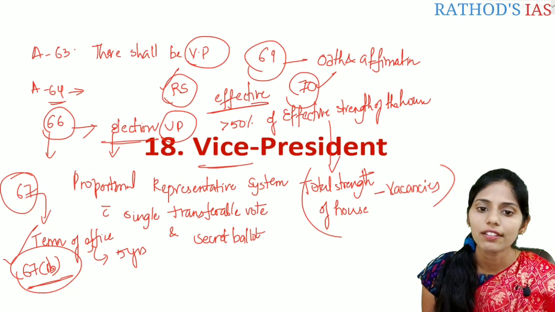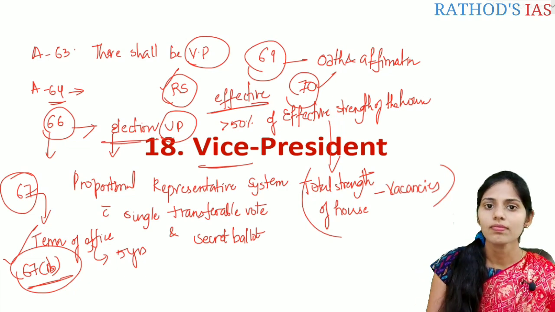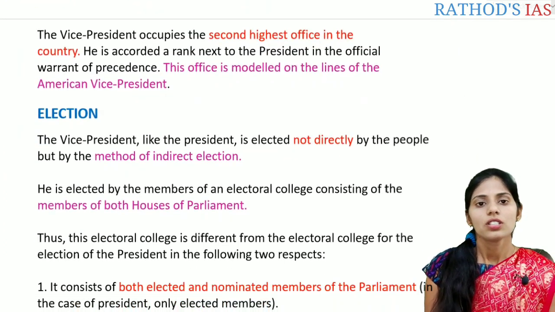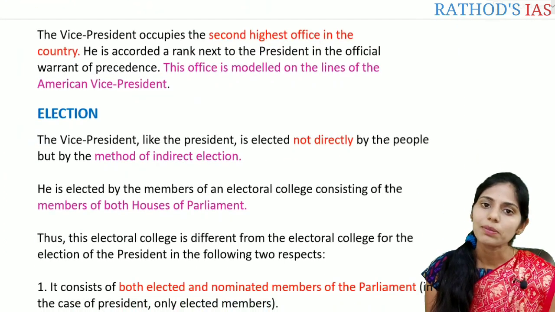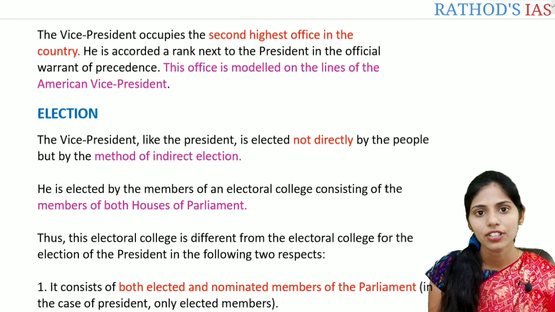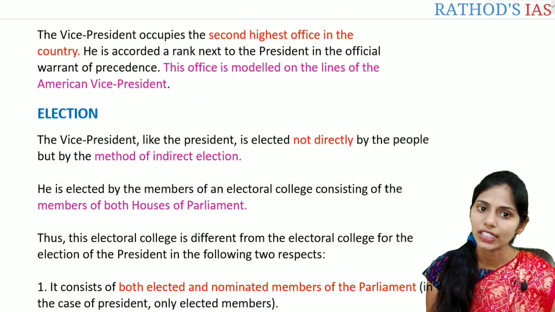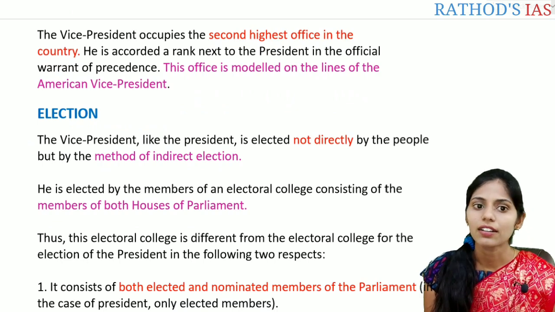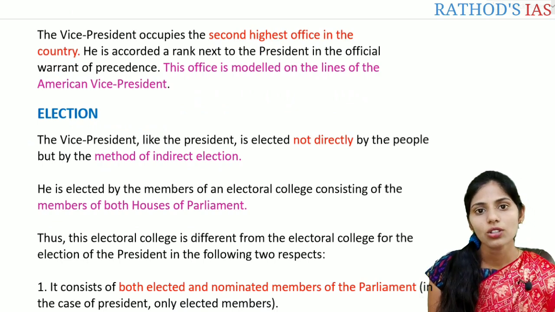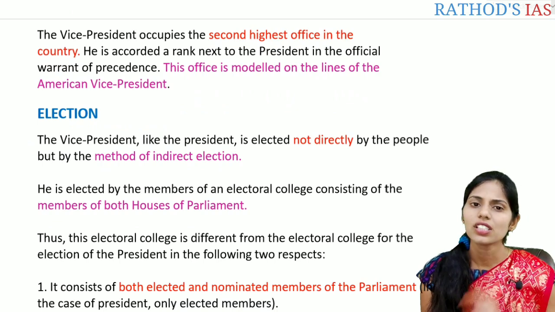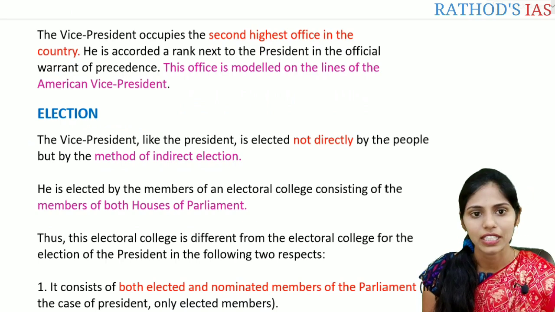These articles are relevant to the Vice President. So let us see what is written in Lakshmikant now. Vice President occupies the second highest office in the country. He is accorded a rank which is next to the President of India regarding the rank of precedence. And this office is modeled on the lines of the American Vice President. So this is a small introduction regarding the Vice President.